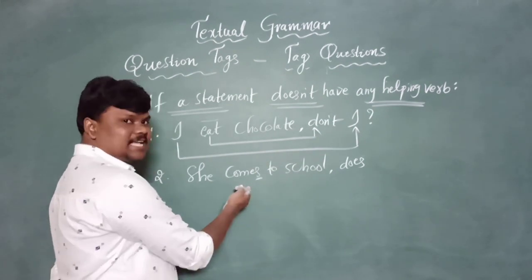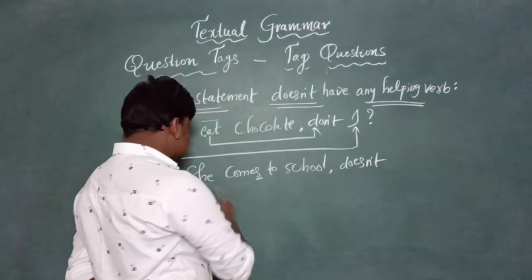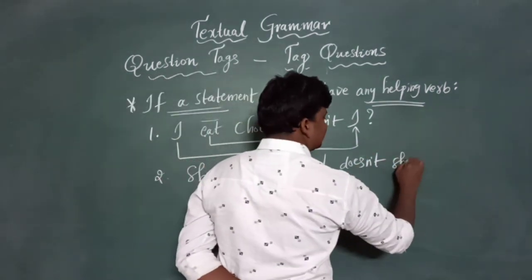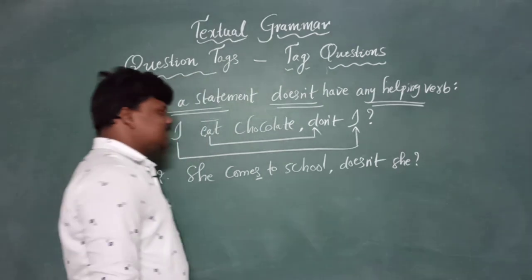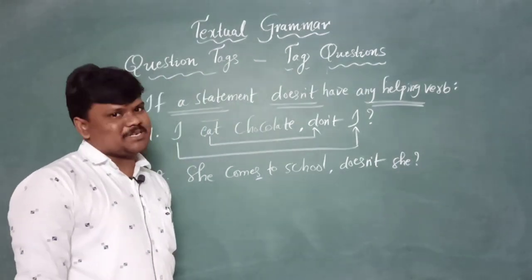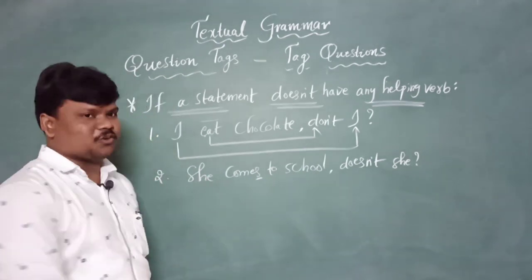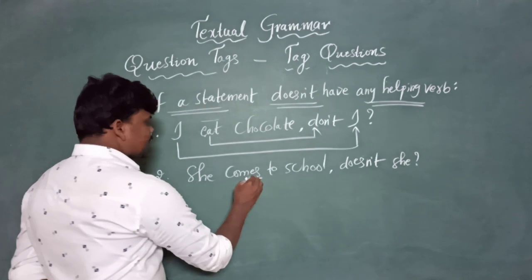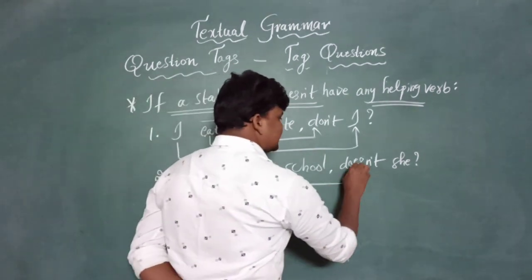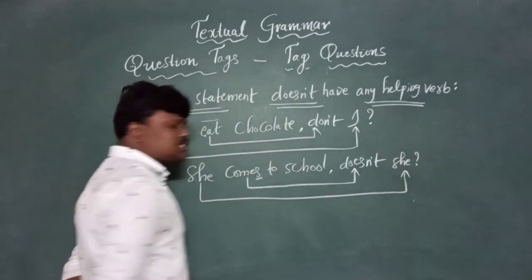Does, as this is positive. Doesn't. She. Doesn't she? A question tag is used to ask for confirmation. If you have any doubt, for that we ask a tag, question tags, right? See, if there is comes, does is hiding, so she is as usual, right?